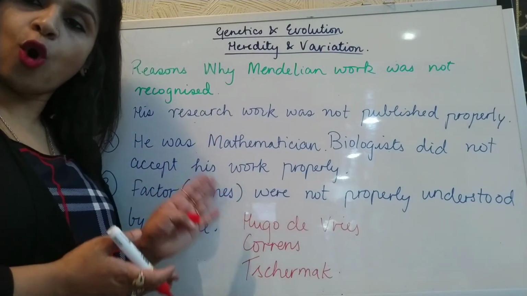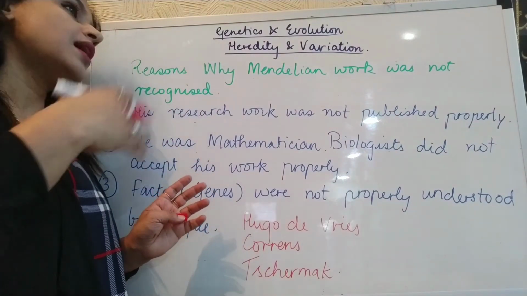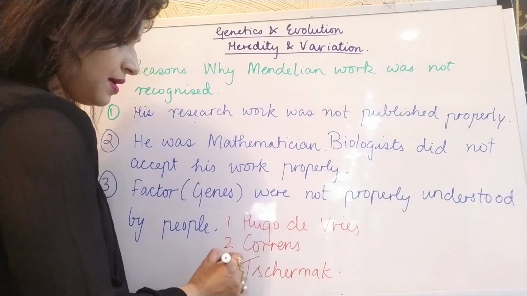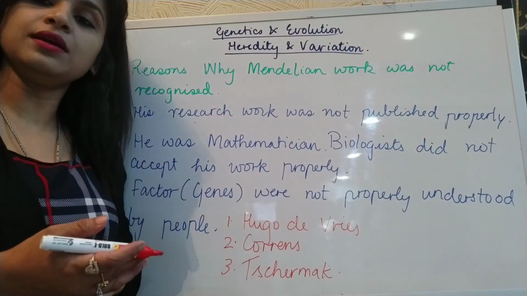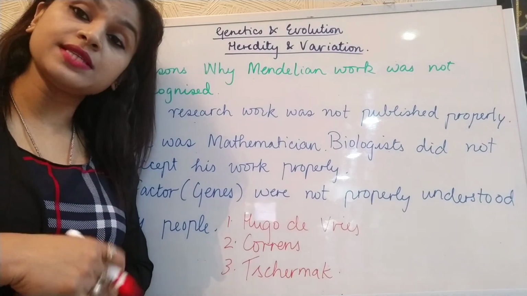After the death of Mendel, after 16 years of his death, they came and rediscovered Mendelian work, and only then was his work accepted.